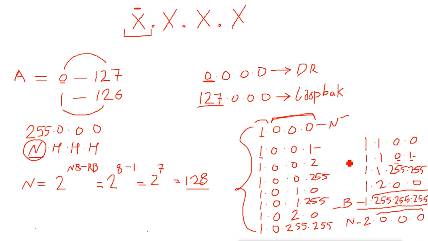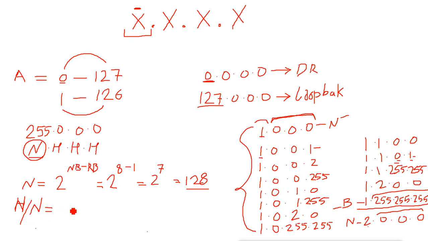So how many IP addresses do we have in a single class A network? That means host per network. We have 128 networks, and in each network how many host IPs do we have, the IPs which we can assign?